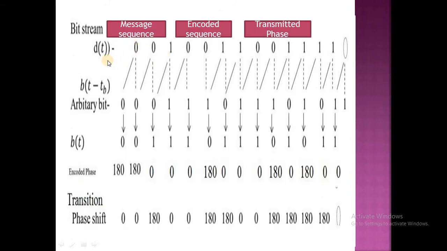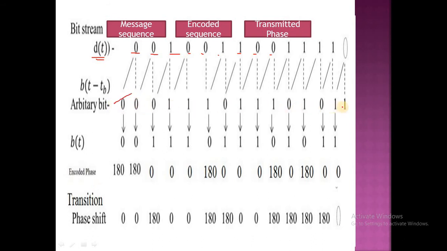So see here, here it is the message sequence. See here how we can perform the differential encoding in case of DPSK. How can we perform the differential encoding? Here it is the input message sequence 0 0 1 0 0 1 1 0 0 1 1 1. So here it is the encoded sequence.